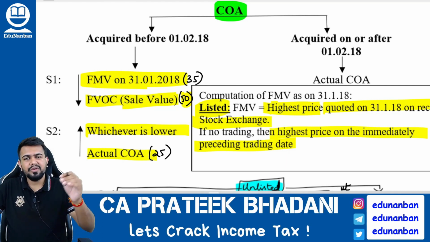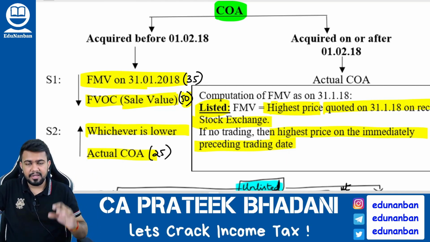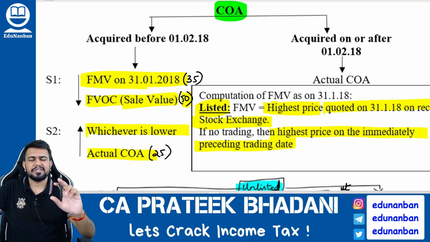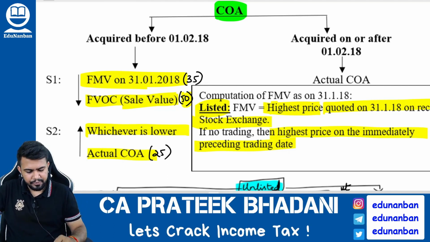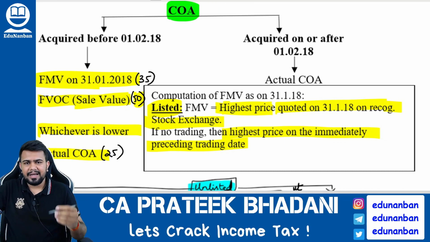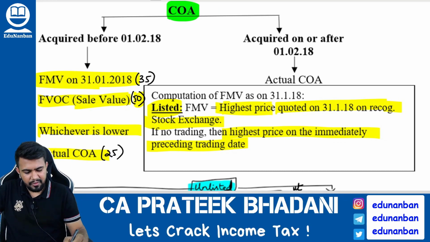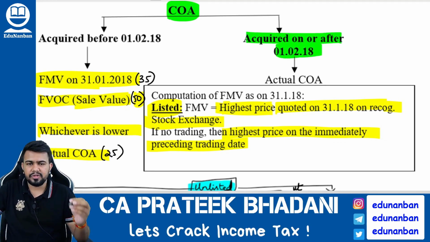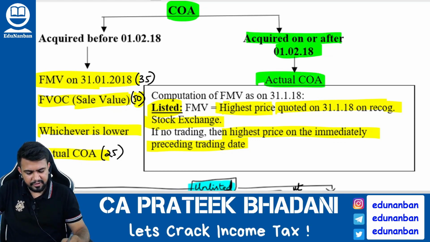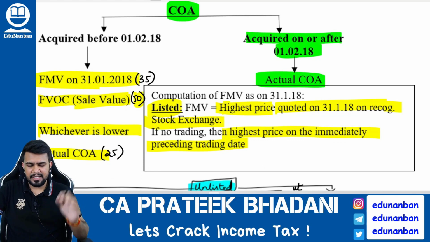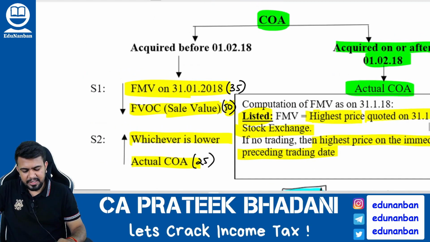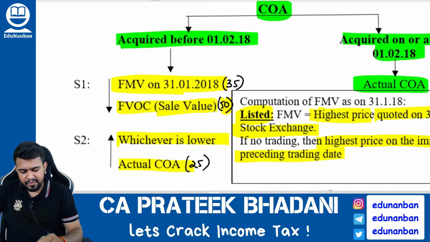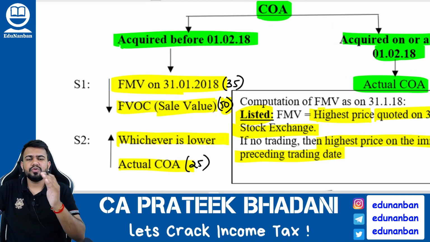So now to include that grandfathering inside this provision, you have to calculate the cost of acquisition in a different style. Okay, so listen here. If any share or any security is acquired on or after 1 February 2018, then the cost of acquisition will be the actual cost of acquisition, which is nothing but purchase price. However, if any security is acquired before 1 February 2018, that is up to 31/1/2018, then what you should do?